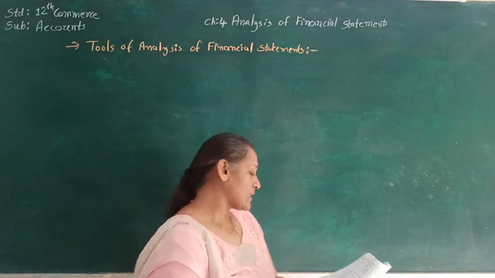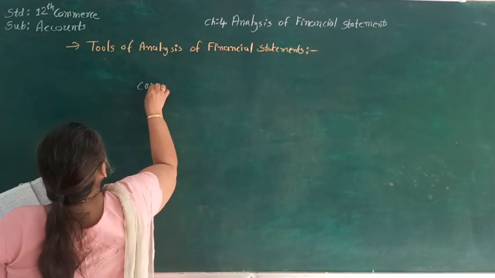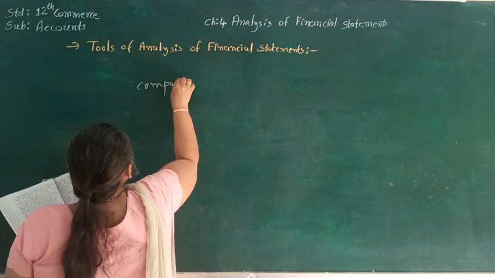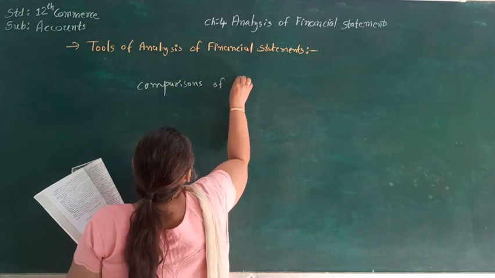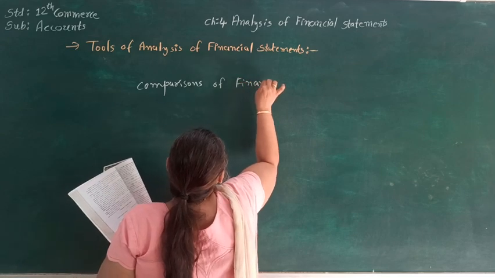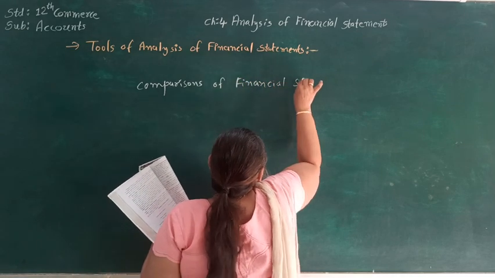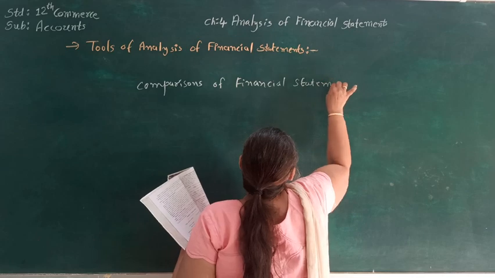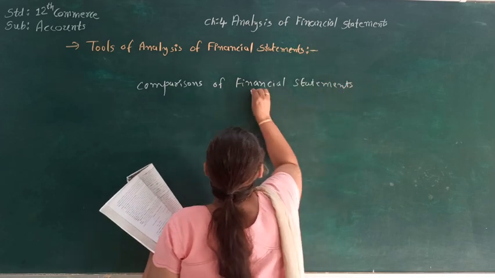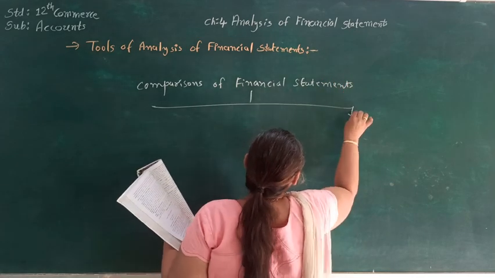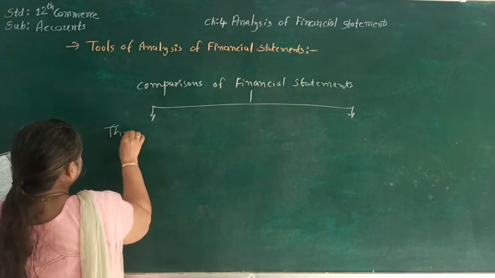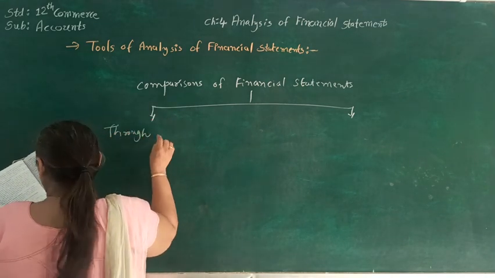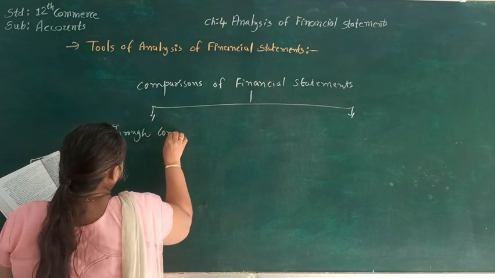So here let's see the comparison of financial statement. And tools of comparison are, very first is it through comparative statement.